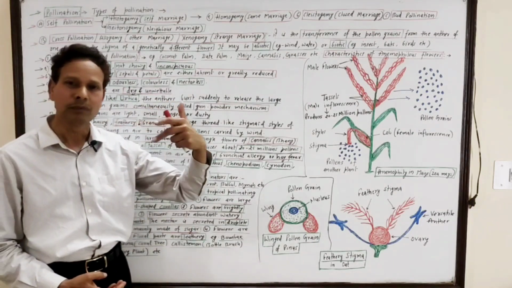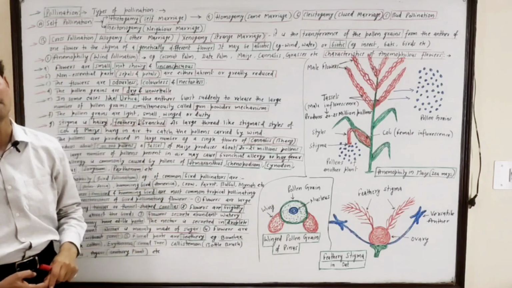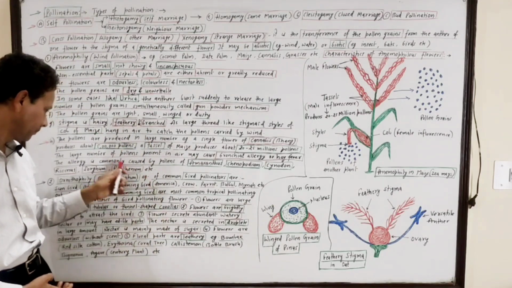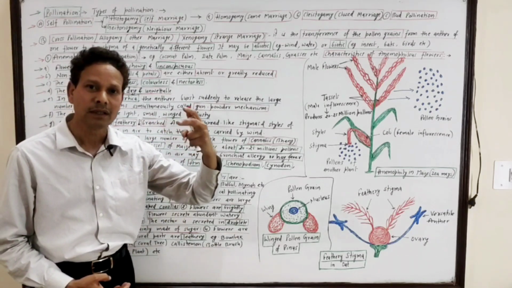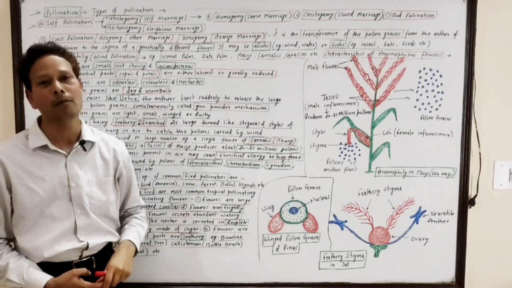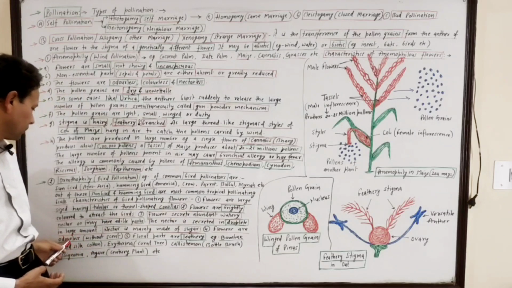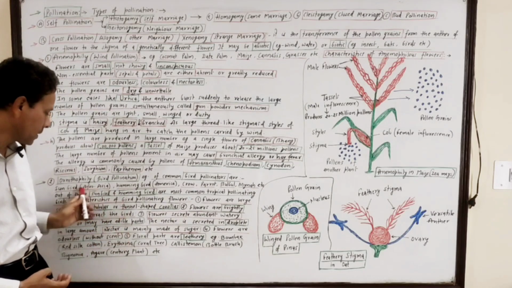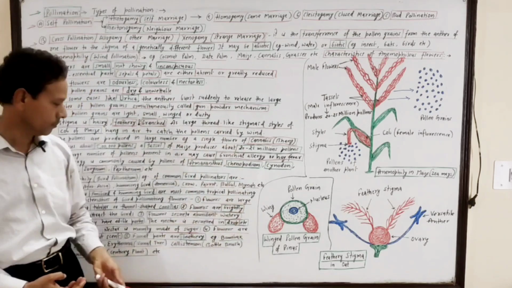They consume the sweet nectar as well as edible parts of flowers. Generally the nectar, that watery secretion, is produced in the form of droplets. The flowers are odorless, without any scent, and the floral parts are leathery.